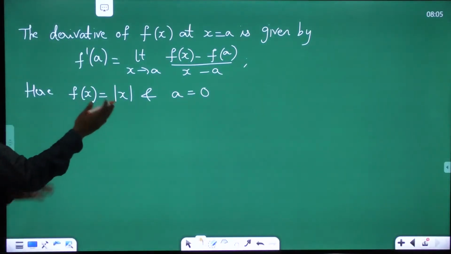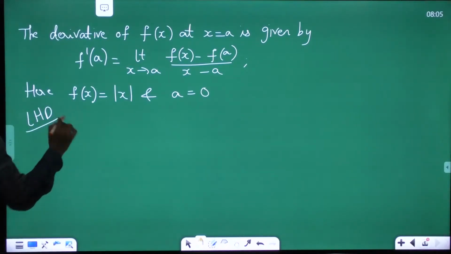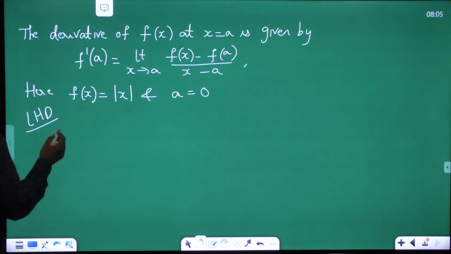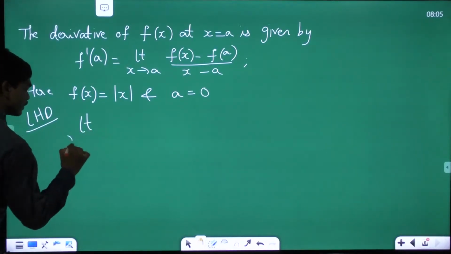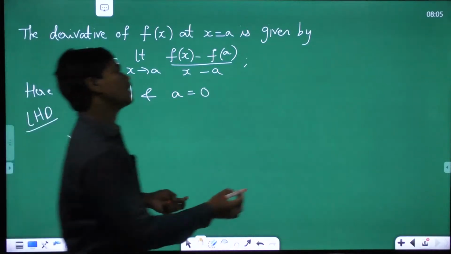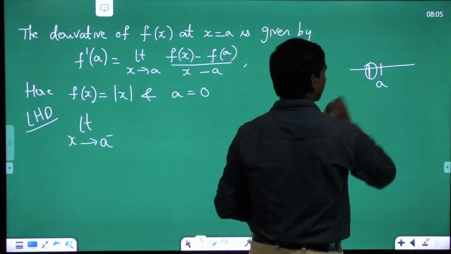So now let us try to work out the things. First of all, I need to consider left hand limit. Here we call this a derivative because this is the limit which is basically f dash of a. So left hand derivative. When I'm considering left hand derivative, this should be a minus, which means if this is a on a real axis, then I need to talk on the left neighborhood, correct?